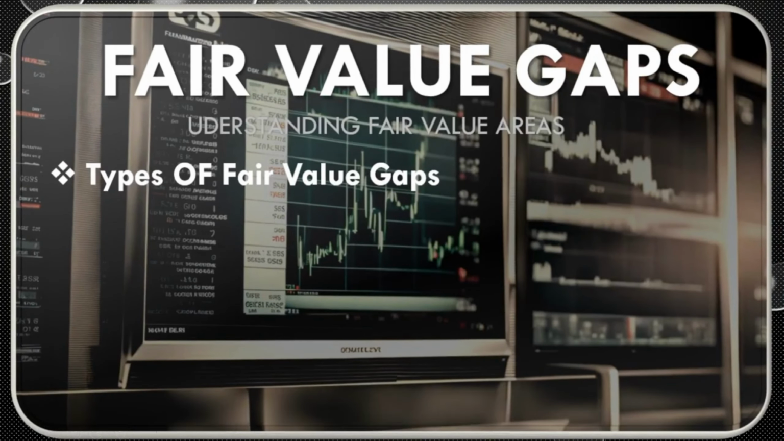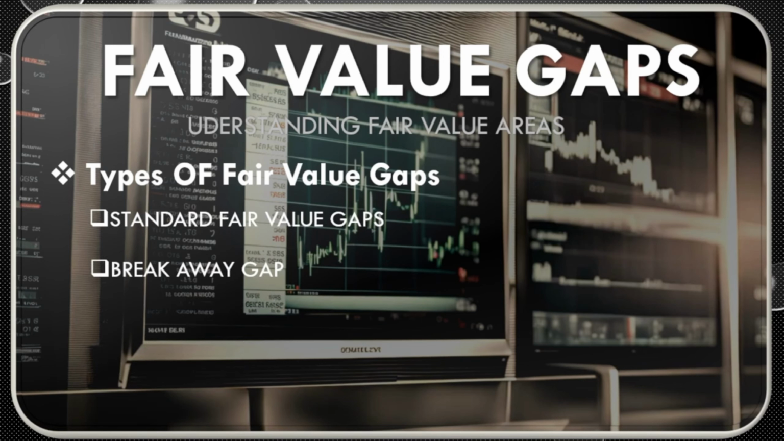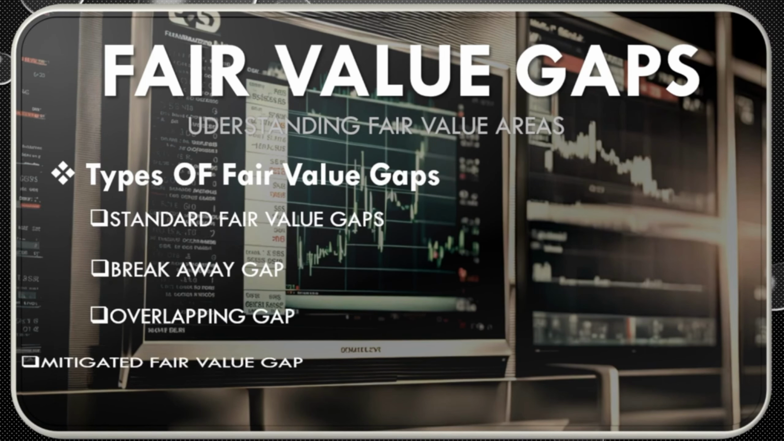Okay. So, types of fair value gap. Now, you have to pay attention, because we will remove the doubt by understanding each and every type of it. Firstly, we have what we call a standard fair value gap, a normal fair value gap. Secondly, we have a breakaway gap. Thirdly, we have the overlapping gap. The fourth one is a mitigated fair value gap.